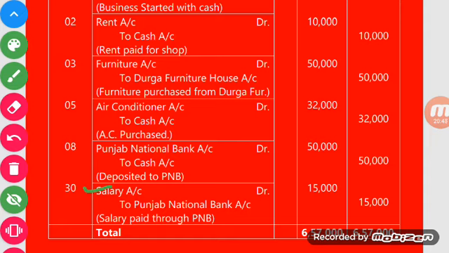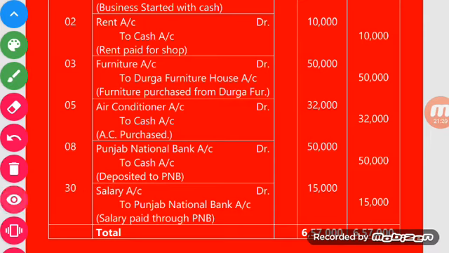So who will pay the amount of salary? The amount will be paid by the bank. So Punjab National Bank is the giver, and the giver is always credited as per the rule of a personal account. So your entry will be, salary account debit rupees 15,000 to Punjab National Bank account 15,000.